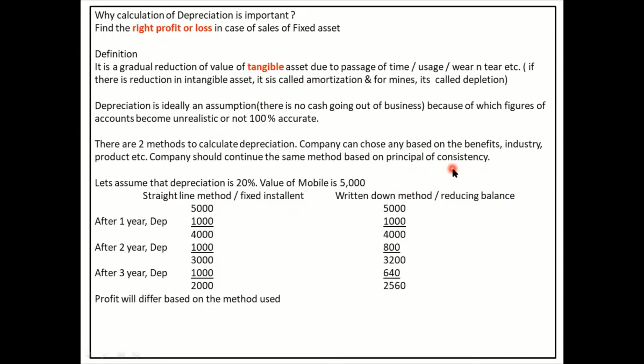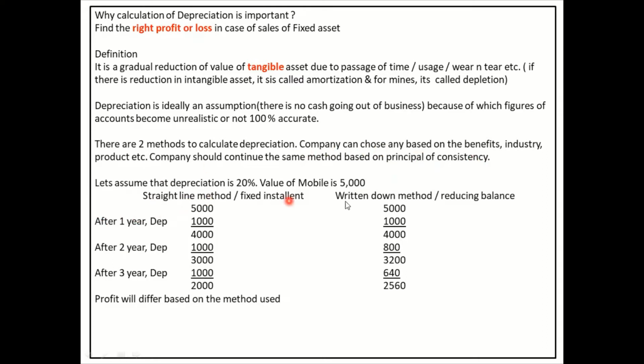You should be consistent in your practice of accounts. So if a company is using straight line method, throughout his business lifespan, he has to use the same method. That is what we call principle of consistency.